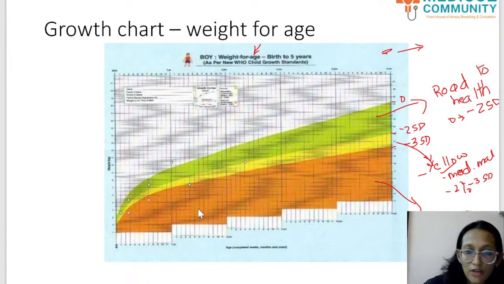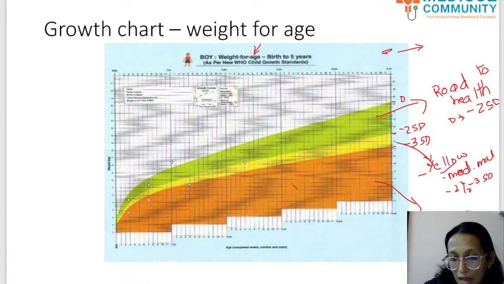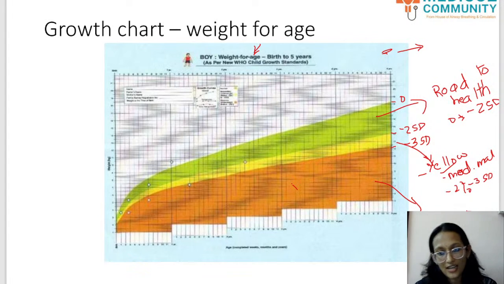If the plotting of the weight and the age of the child falls into the red category, what is it called? It's called a SAM child, which means severe acute malnutrition. And the SAM children are usually managed at a place called Nutritional Rehabilitation Centers or NRCs. Okay, so SAM children less than -3 standard deviation are managed in NRCs.